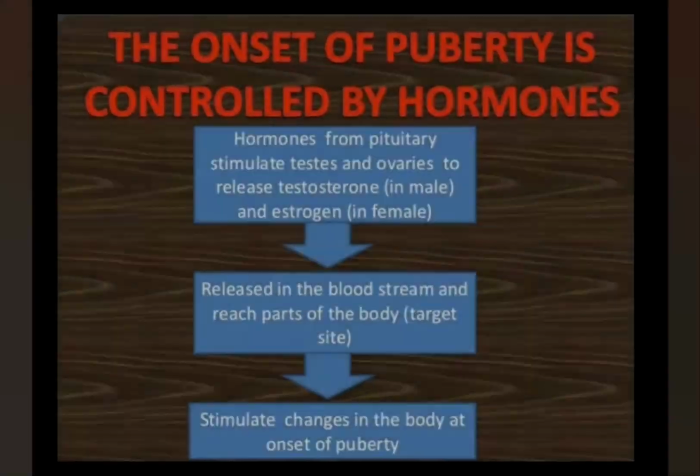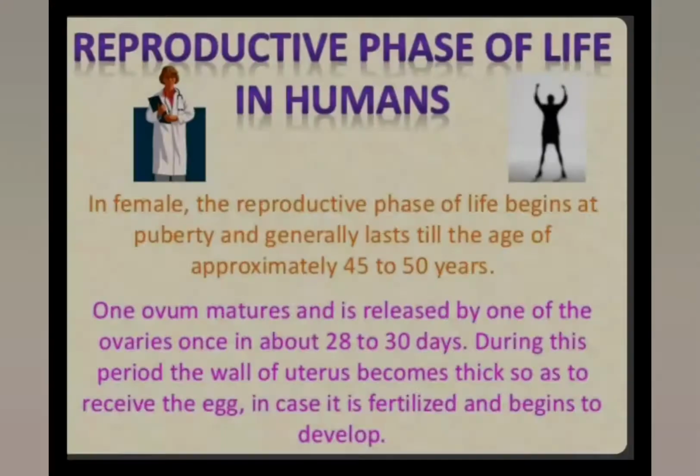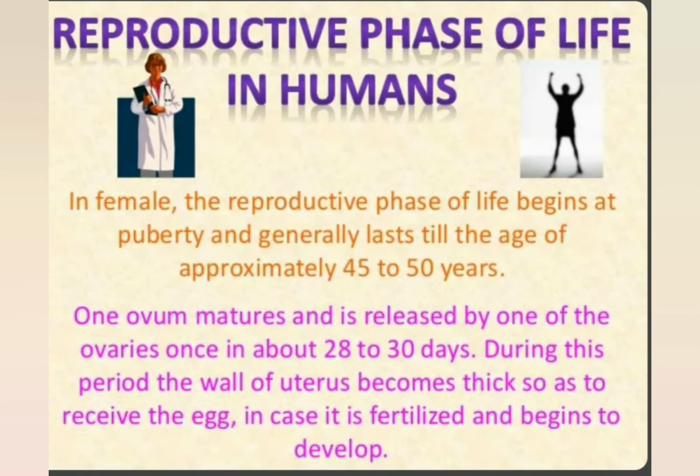The onset of puberty is controlled by hormones. Whatever happens in puberty is controlled by hormones. Hormones from the pituitary stimulate the testes and ovaries to release testosterone in males and estrogen in females, which are released in the bloodstream and reach parts of the body, that is the target site, and stimulate changes in the body at the onset of puberty. Reproductive phase of life in humans.